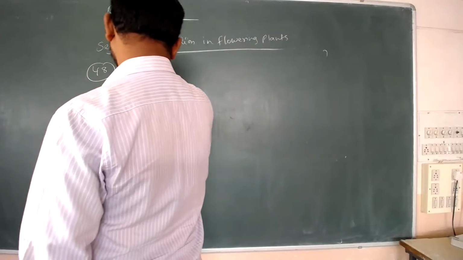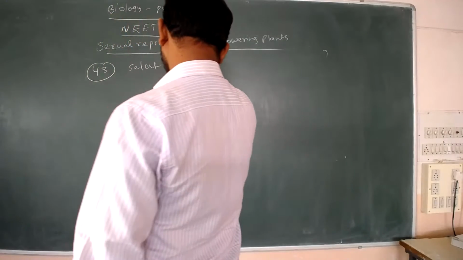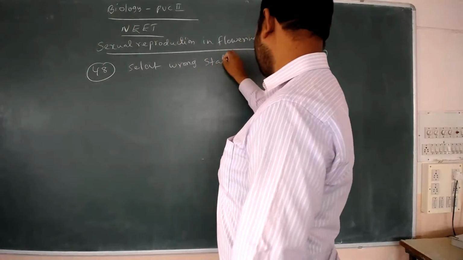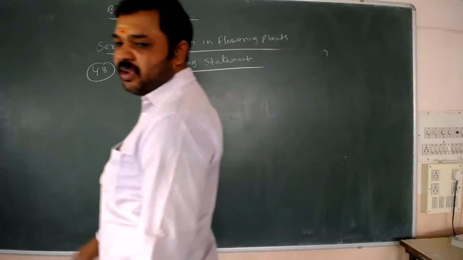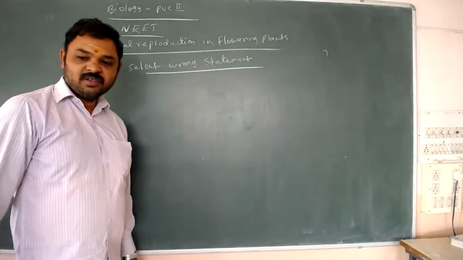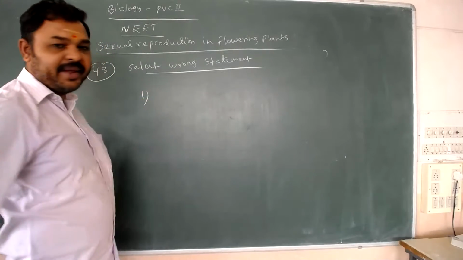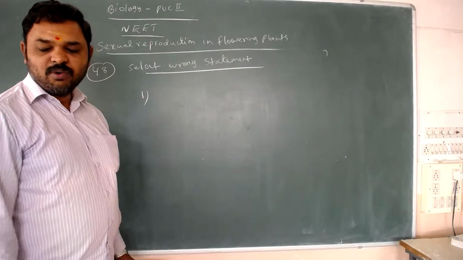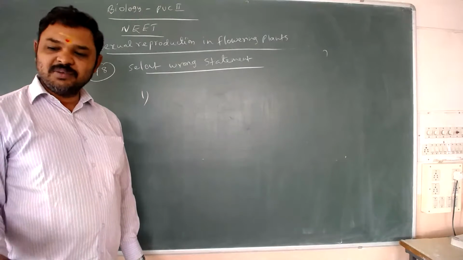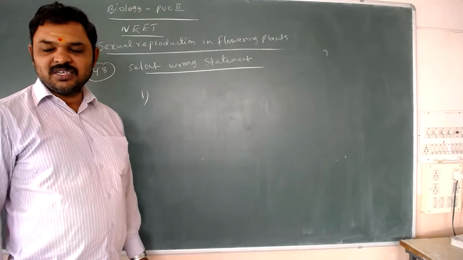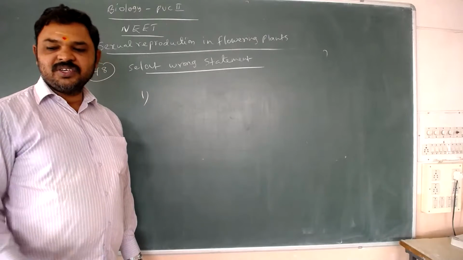Select the wrong statement. Statement 1: Pollen grain is shed at the 2-cell stage. In the majority of plants, at how many cell stage is the pollen grain shed? 60% of plants, 2-cell stage. 40% of plants, 3-cell stage.